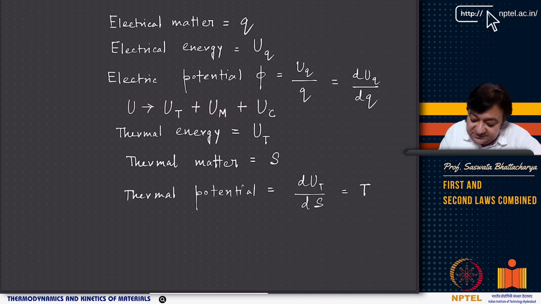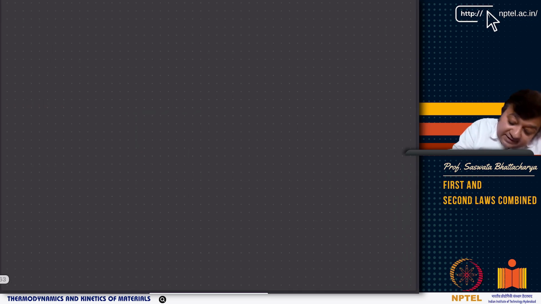Now, if you have thermal energy, which is U_T, and then you have thermal matter, which is S, the thermal potential is del U del S, which is basically T. We have shown that, right? dU equals T dS minus P dV, when we did the combined first and second law, and when we looked at the exact differential and compared the coefficients, del U del S indeed is T, for a given V and for a given N. So thermal potential is del U by del S. Okay.